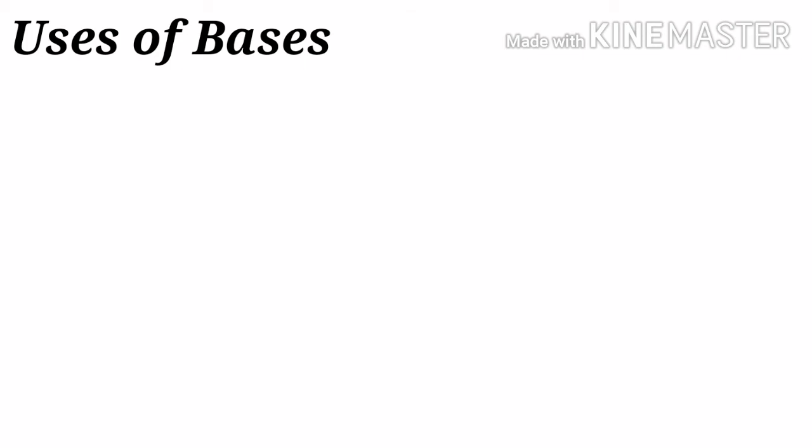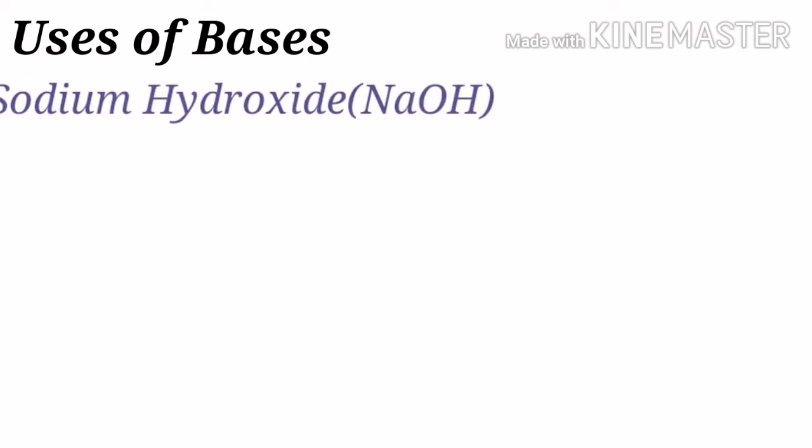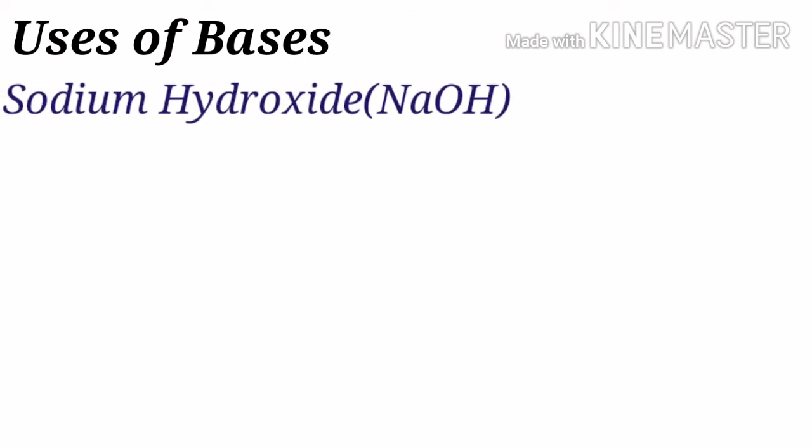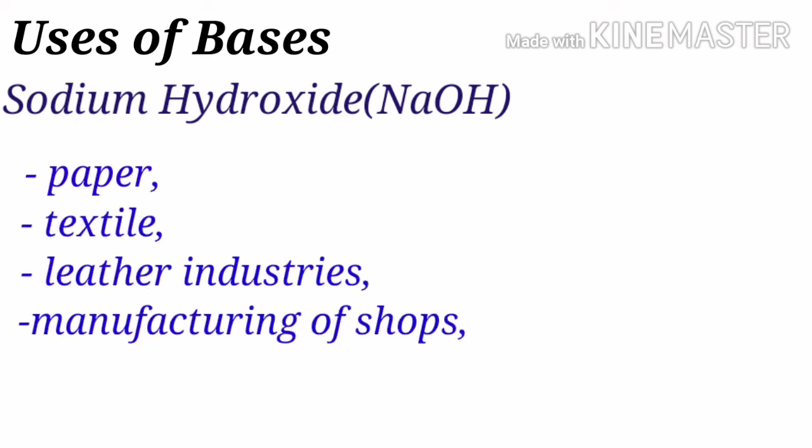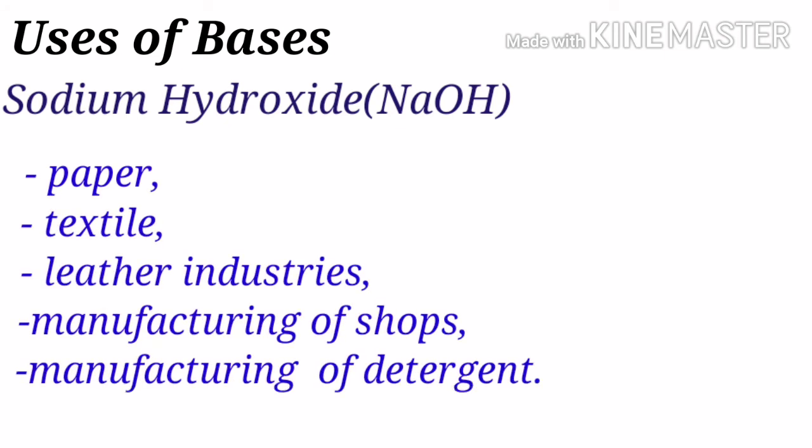Uses of bases. Sodium hydroxide, NaOH. Sodium hydroxide is a strong base and is corrosive in nature. It is known as caustic soda. It is majorly used in the paper, textile, leather industries and for manufacturing soaps and detergents.